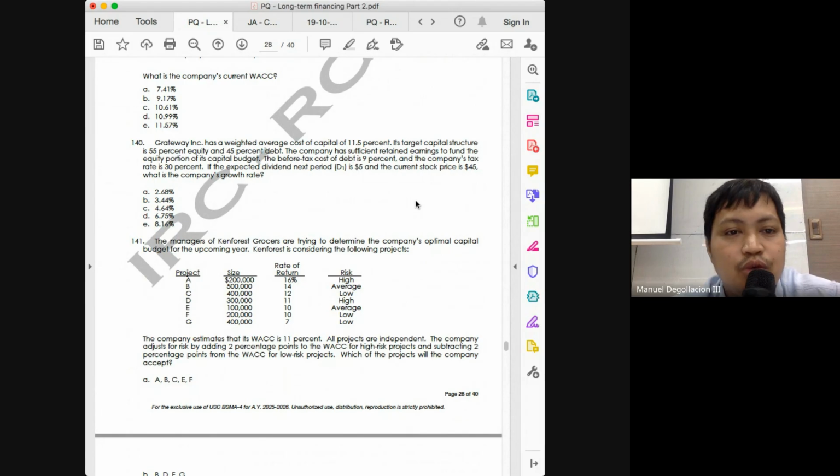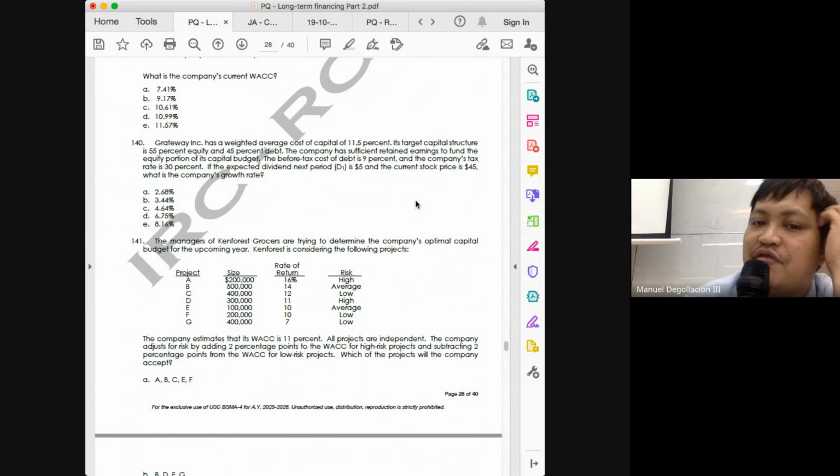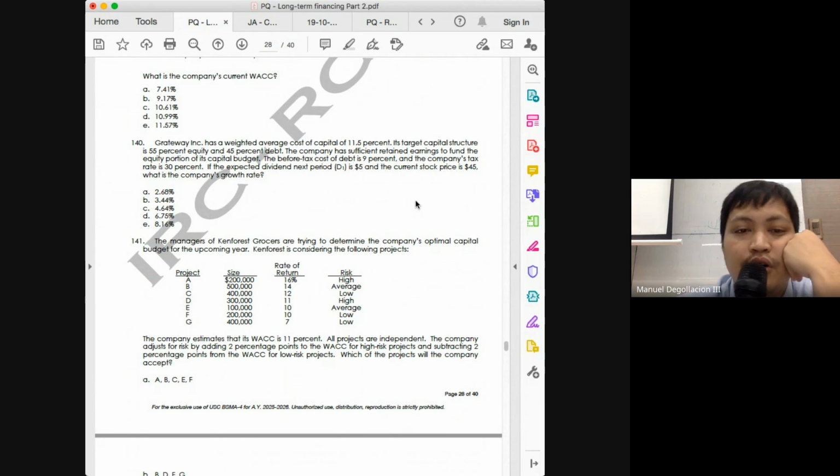And how do we solve for dividend yield, class? Dividend over price. Are we even with D1? Yes. Are we even with the price? Yes. So, no need for flotation cost here. So, 5 divided by 45, is this 90.9? I'm sorry, 11.11. So, what is that 11.11, class?